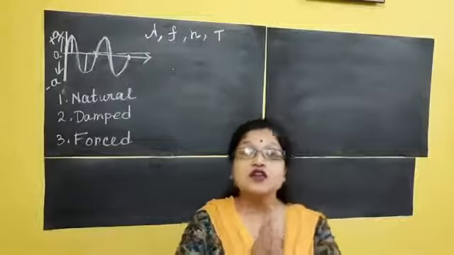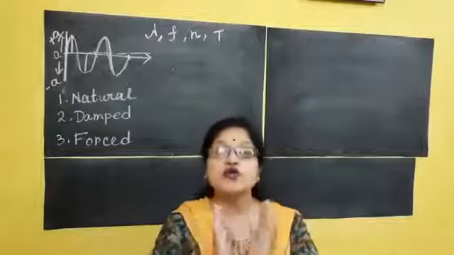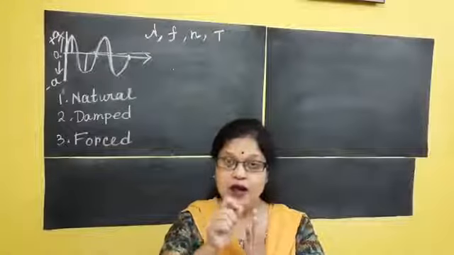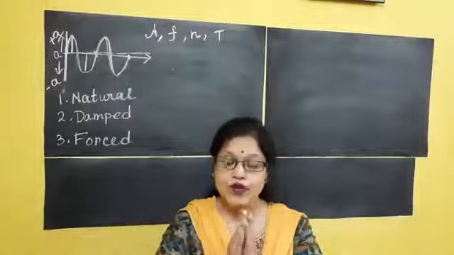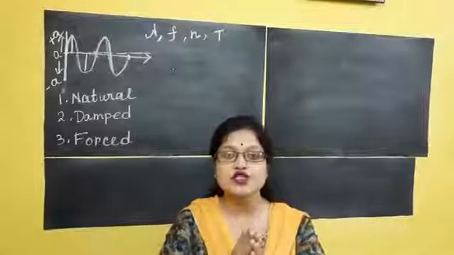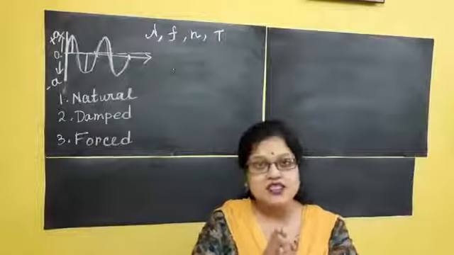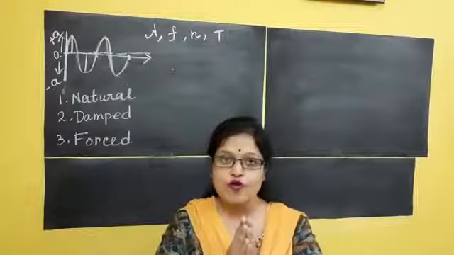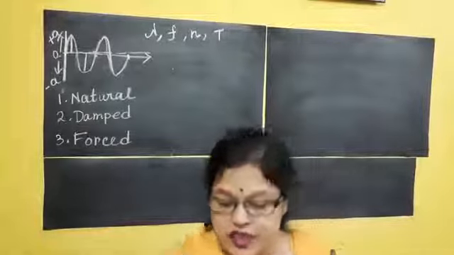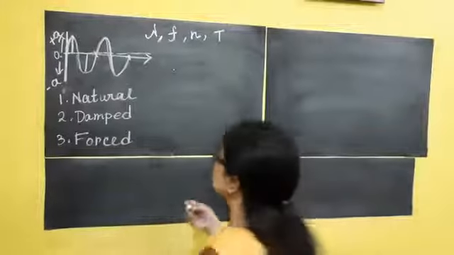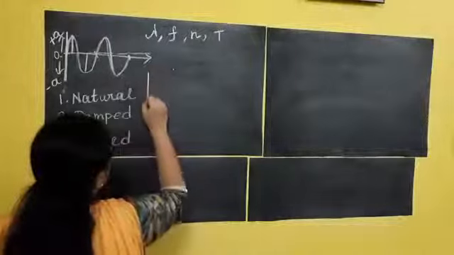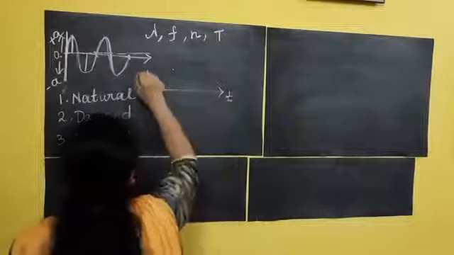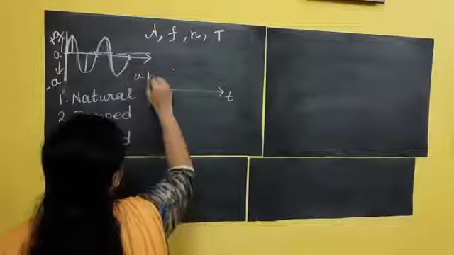But if there is no opposing force, no resistance force, and I pluck that object, leaving it from just a distance from its mean position, I will get natural vibration, where there is no dissipation of force, only continuous motion. If graphically I want to show you natural vibration, the graph looks like this, where this is the time, this is amplitude A, so it looks like this.